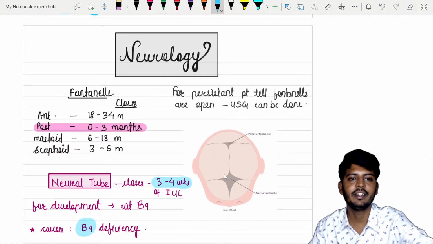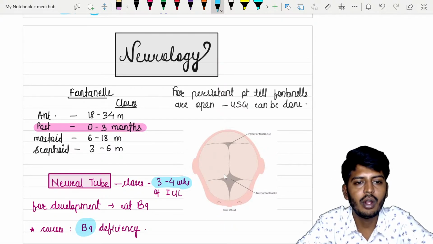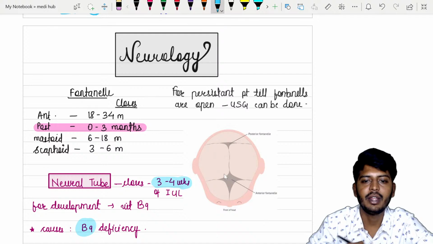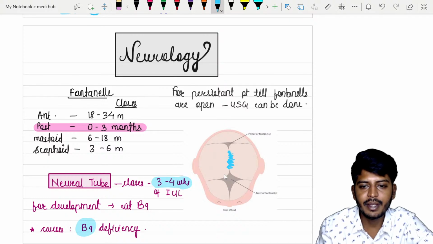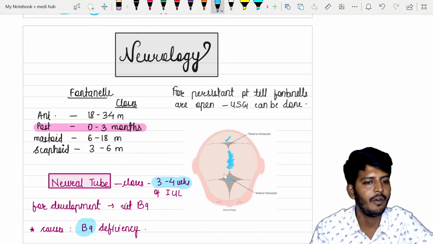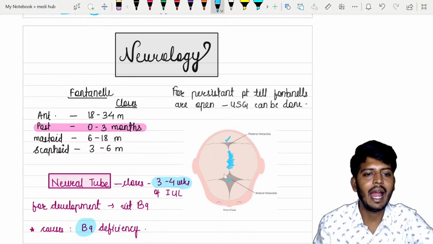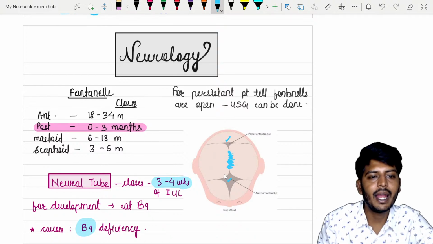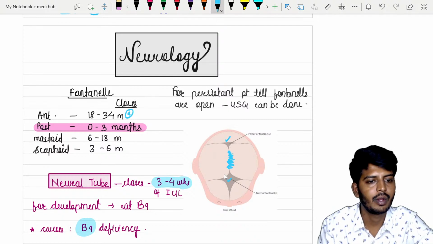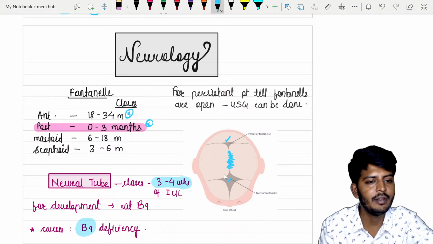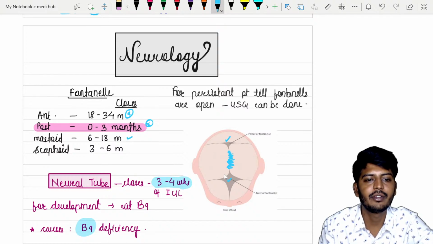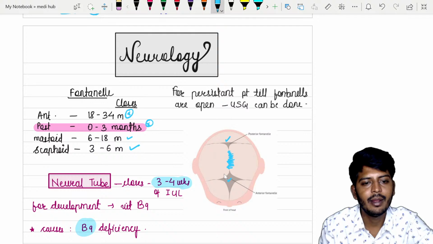Let's go to the next concept, that is pediatric neurology. When we talk about pediatric neurology, listen to me very carefully here. All the places where bones are meeting, we call them sutures. The empty spaces, openings, are called fontanelles. So we have anterior fontanelle, we have posterior fontanelle. Remember, anterior fontanelle closes by 18 to 24 months, and posterior fontanelle closes by 0 to 3 months. Mastoid one by 6 to 18 months, and sphenoid one by 3 to 6 months.